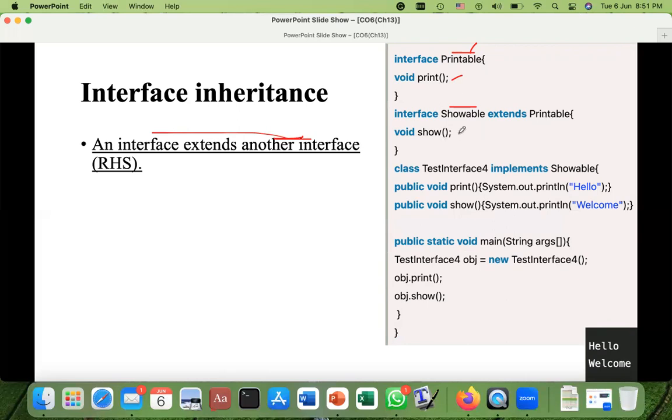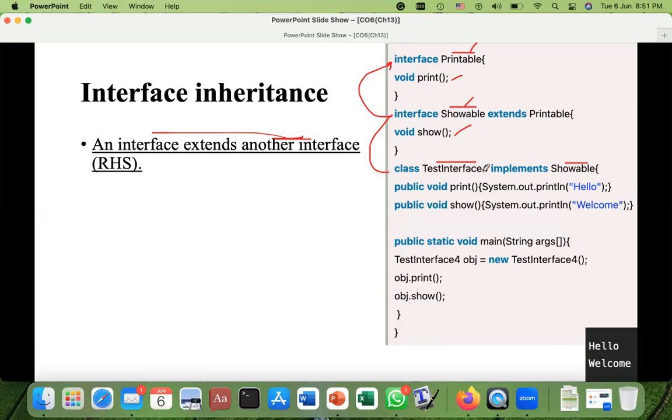Then we have another method, show, but it is an abstract method. So it means that its body would be available in some other class. So this is the class now, test interface 4, which is implementing this showable interface. So this class is inheriting showable, and showable is inheriting printable.